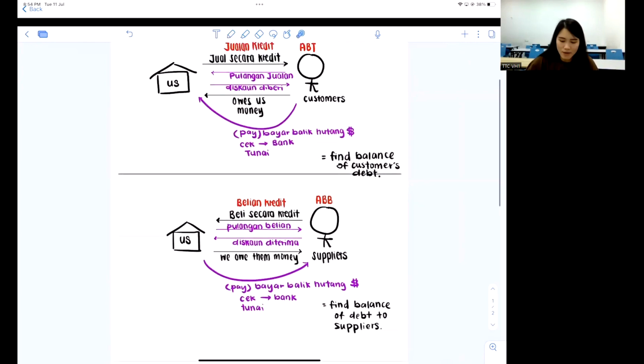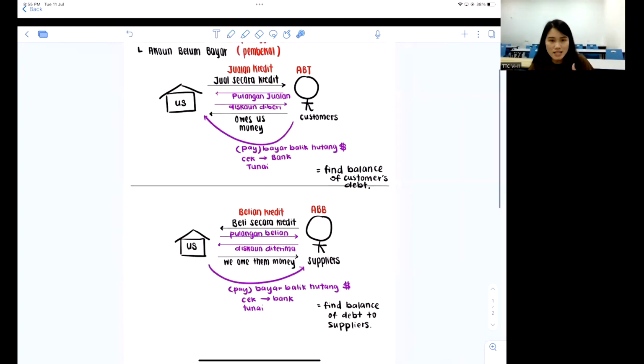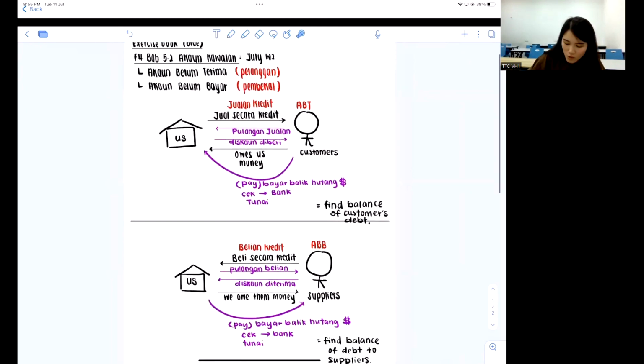So it's just as if when I sell secara credit, there might be A to Z that I sold to. I do not need details of their names. I will take everything of those sales and put it inside the account column straight away. So you wouldn't see multiple jualan credit. You will only see one jualan credit, one pulangan jualan, one discount delivery. And how are those numbers found?